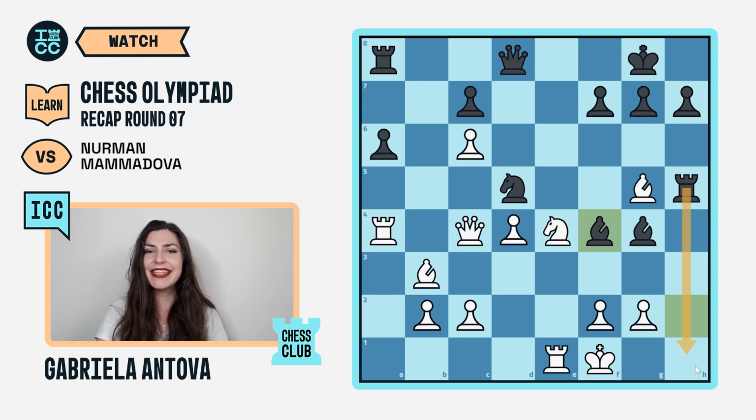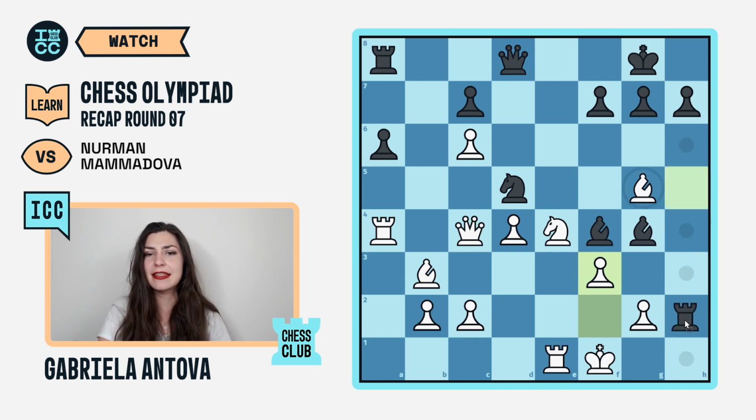If you notice, in this position, everything is hanging. The black queen is hanging, the knight on d5 is hanging, the bishop on g5 is hanging. It is a complete mess. In such positions, it is usually easy to panic, but the young star from Kazakhstan managed to keep her calm and found the best move in the position. She played the move f3, opening up the way for the king.